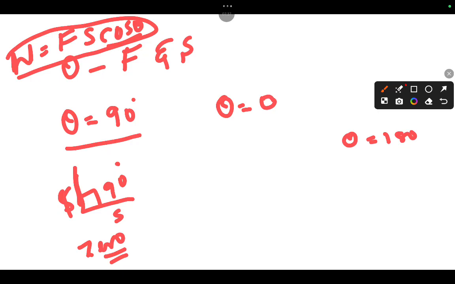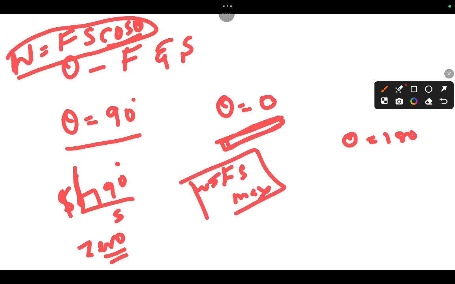If you are taking 0 degrees, it is parallel, in the similar direction. So cos 0 is what? 1. So you will get Fs, that is maximum work. Coming to cos 180, that is minus 1. So work equals minus Fs.